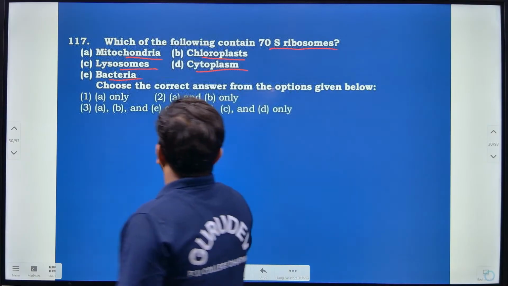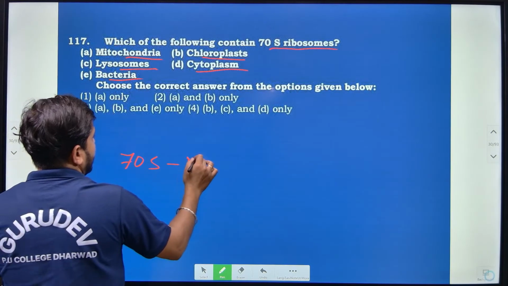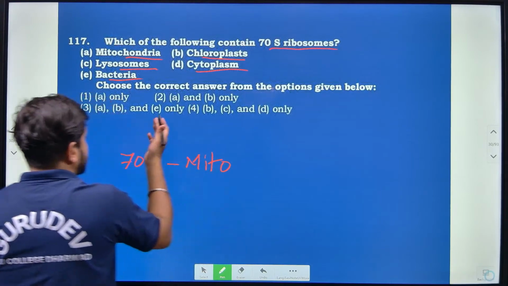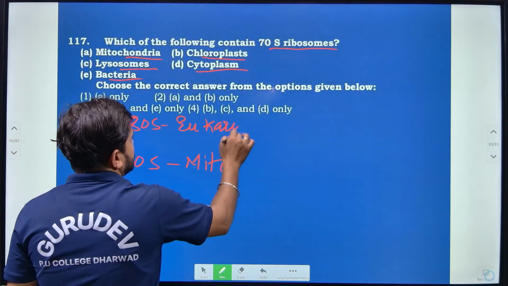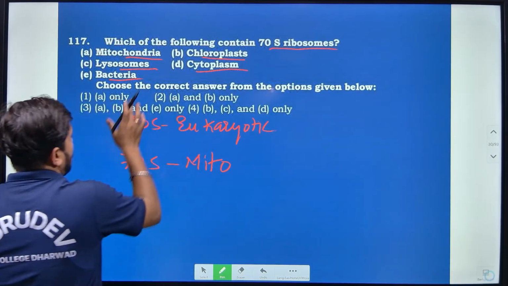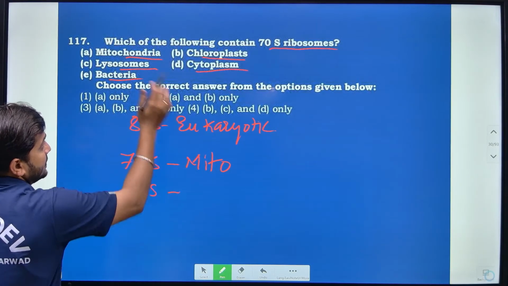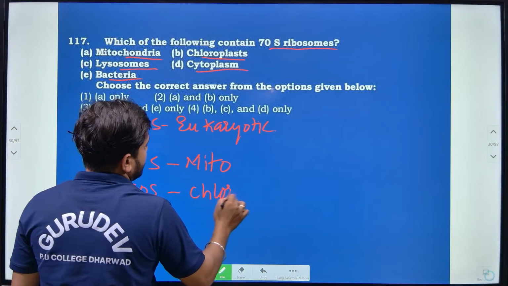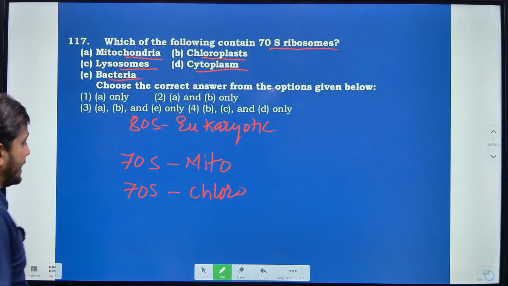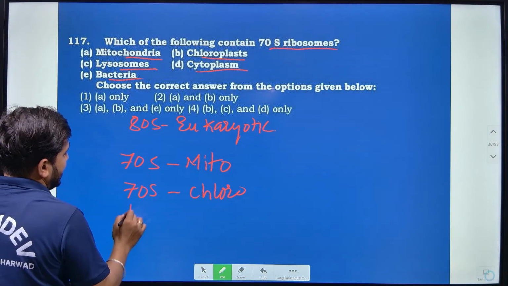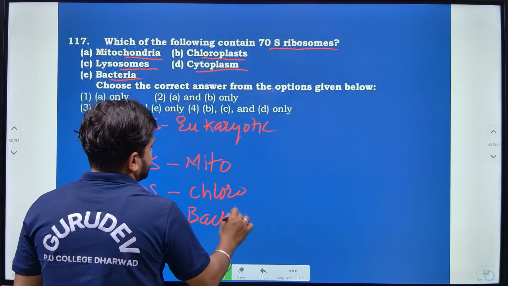In eukaryotes the main ribosome is 80S, but the ribosomes present in mitochondria and chloroplast are of 70S type, and the lysosome and the cytoplasm don't have 70S ribosomes. Bacteria have 70S ribosomes, right?